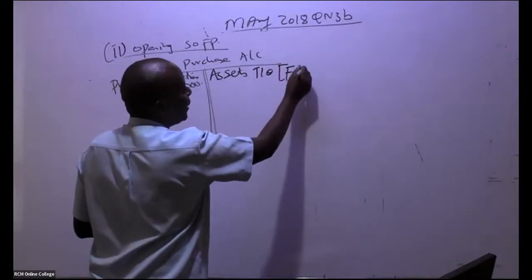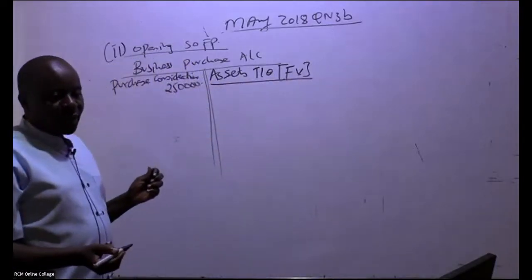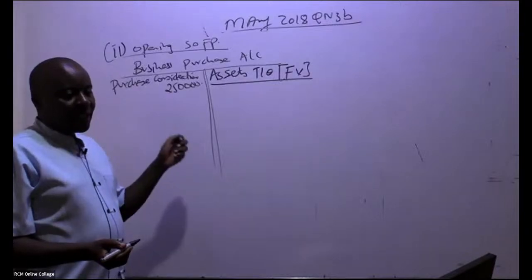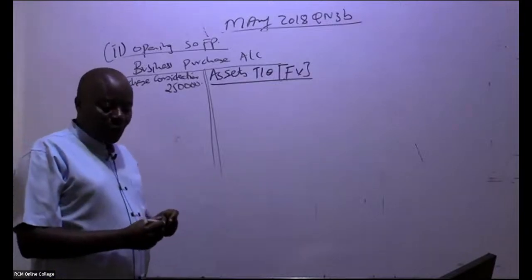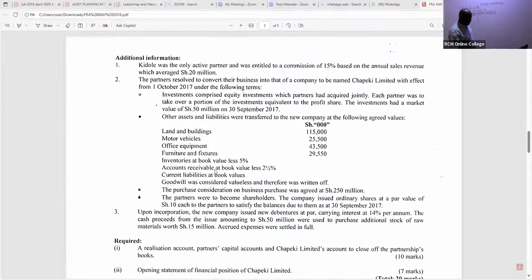Remember, for assets taken over, you always use fair value. So go to note number 2 and pick this. You are taking them at fair value, at market value. So write there, land and buildings, 115,000. Very easy. These are the assets and liabilities which were transferred to the new company. So land and buildings, 115,000, fair value.